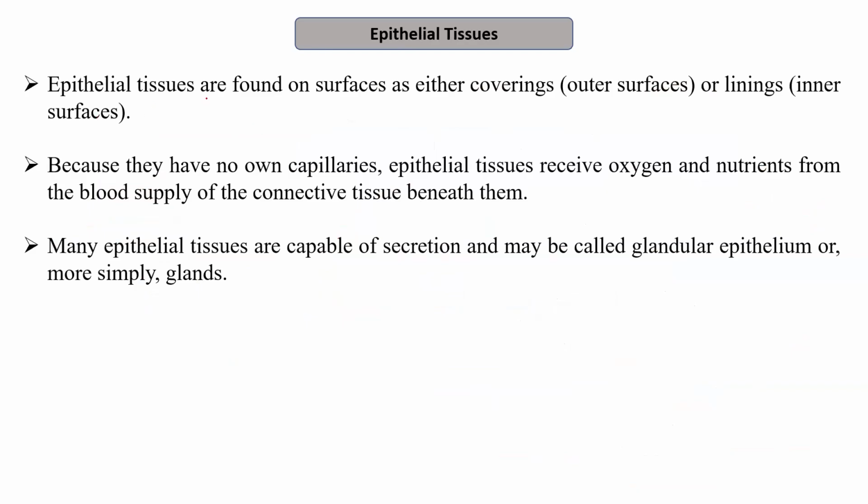Epithelial tissues are found on the surface. Epi means above, or epi means up on something, right? So they are found on the surface as either coverings, like they may be present on the outer surface, or lining on the inner surface. So on an inner surface, they are found as a lining, or they may be found on the outer surface as the coverings. Because these tissues do not have their own capillaries, so they lack their own capillaries.